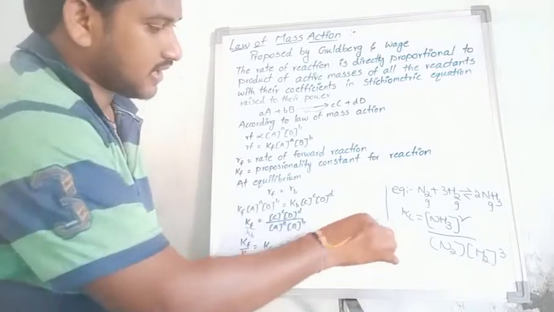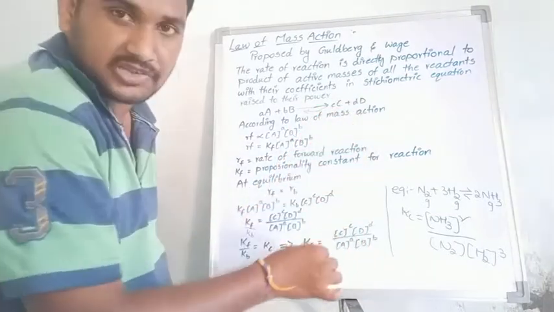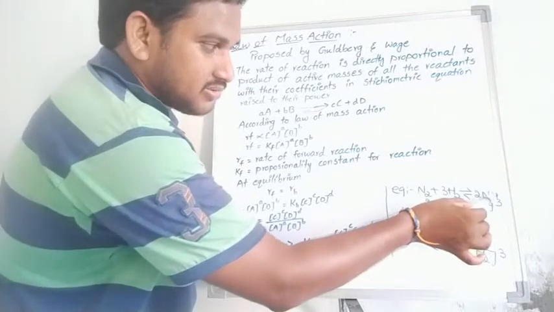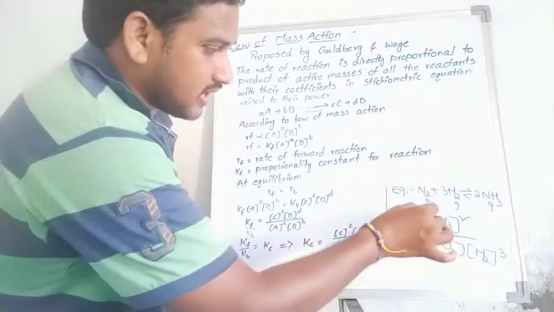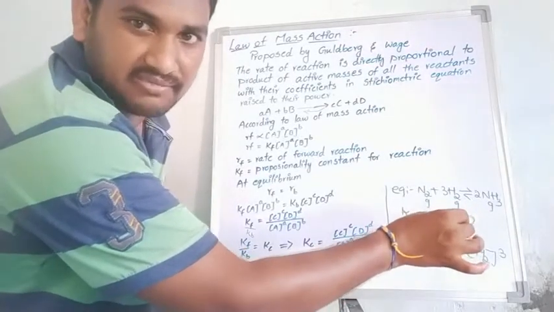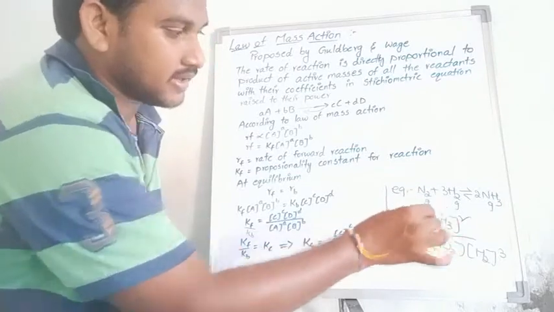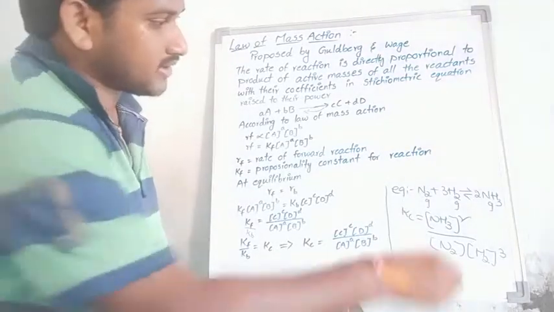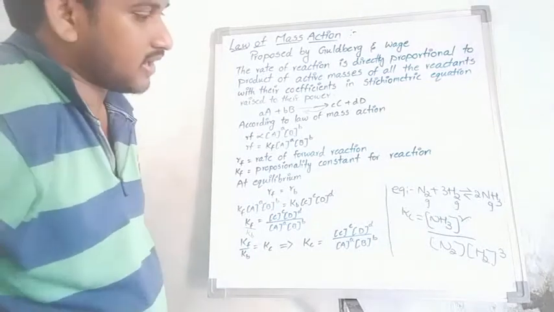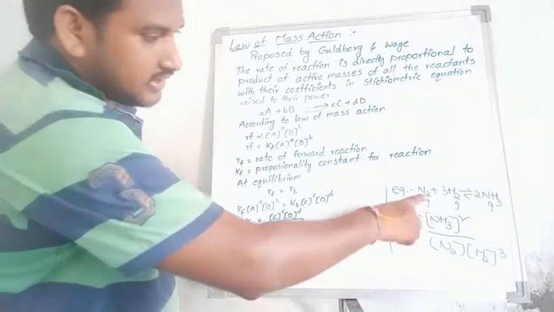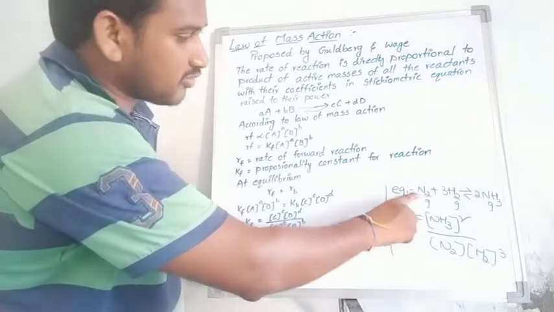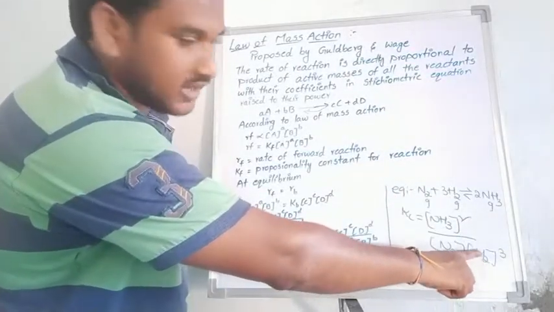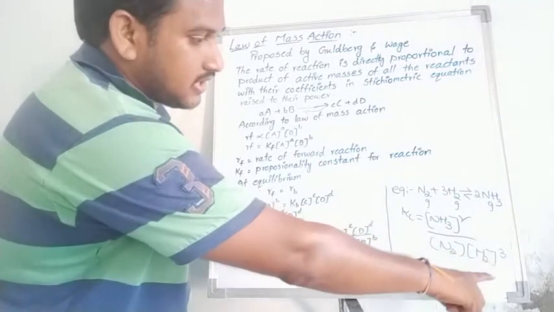You know that Kc is the concentration of products by the concentration of reactants, with their coefficients raised as powers. So Kc is equal to, in terms of the concentration of NH3, the product, [NH3] with the coefficient 2 as the power, so [NH3]^2, divided by the concentration of N2 with coefficient 1, and the concentration of H2 with coefficient 3 as the power.